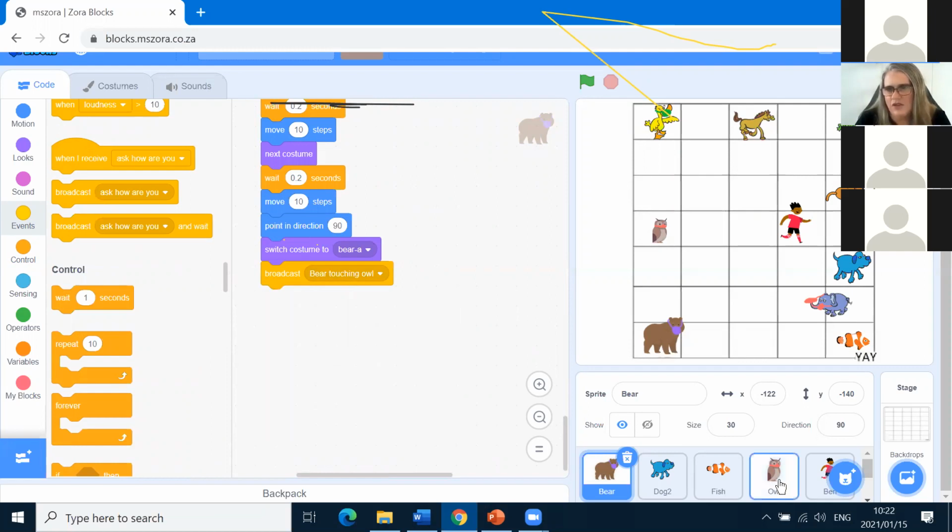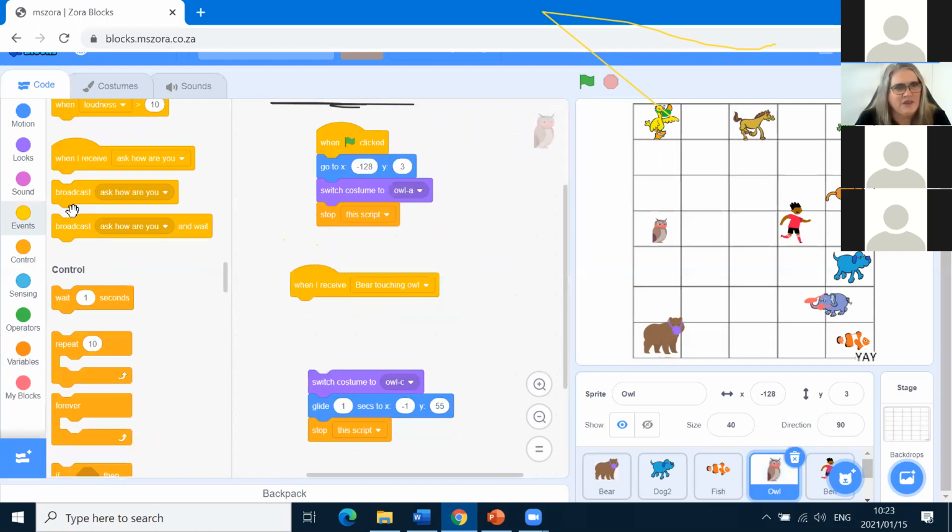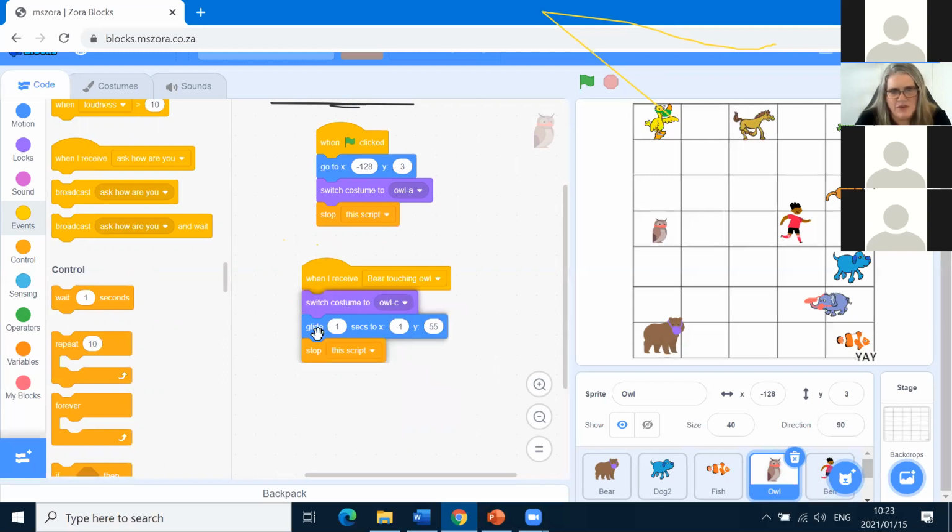Then we go to Owl, and Owl has a "when I receive." So we go back, click on Owl's picture, make sure Owl is selected, and then we find events, and "when I receive Bear touching Owl." Owl's going to switch costume to Owl C, which is a flying costume. It's going to glide to this block over here and then stop the script, and we can double check to make sure this happens.